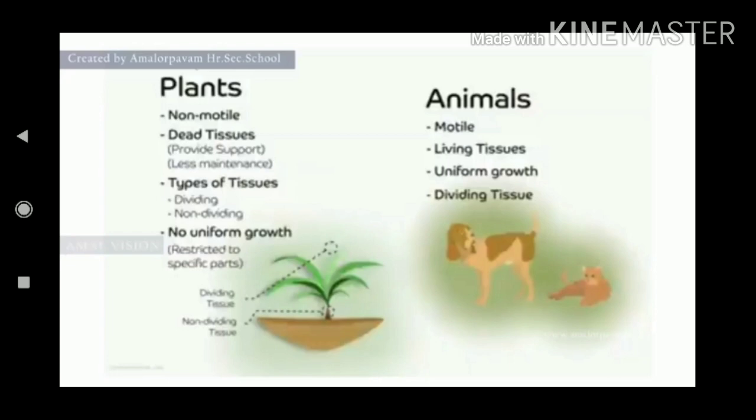The plant tissue shows non-uniform growth, but animal tissue shows uniform growth. In plant tissue, there are mainly two types, dividing tissue and non-dividing tissue. In animal tissue, there is only one kind, the dividing tissue.